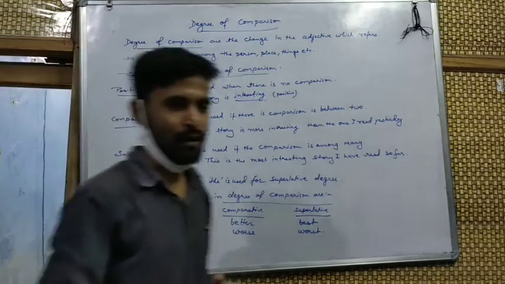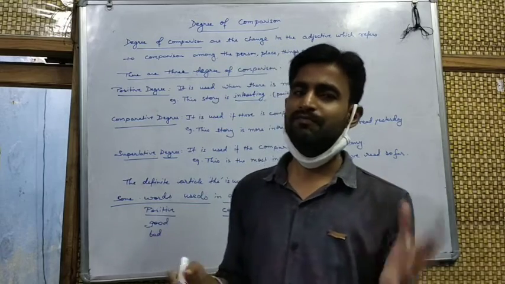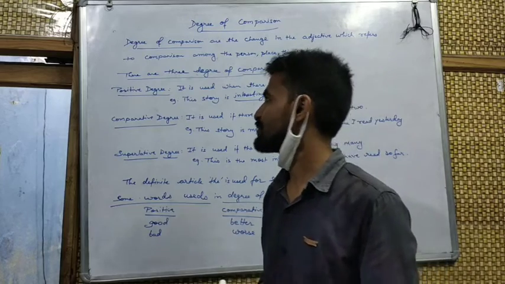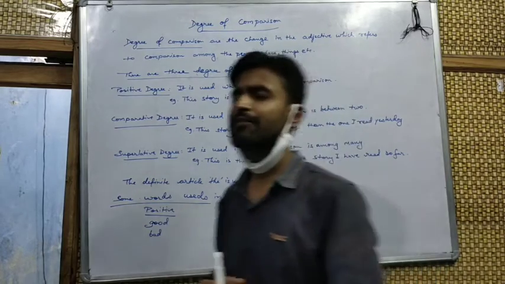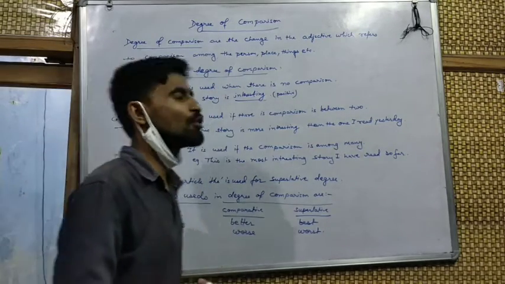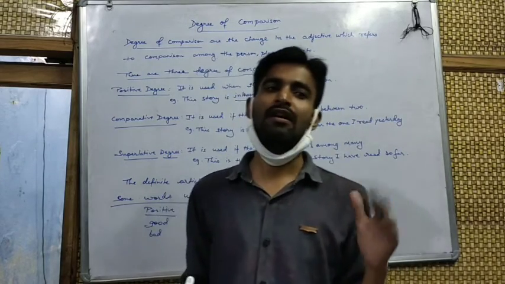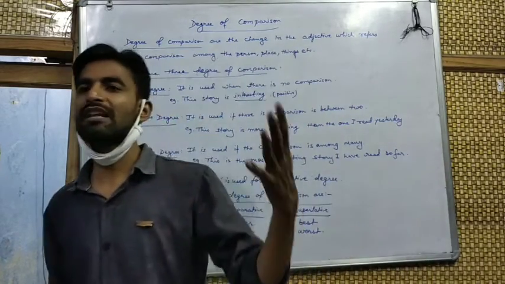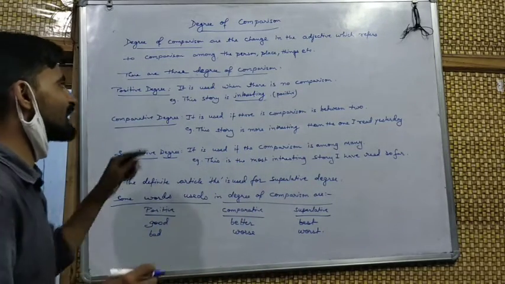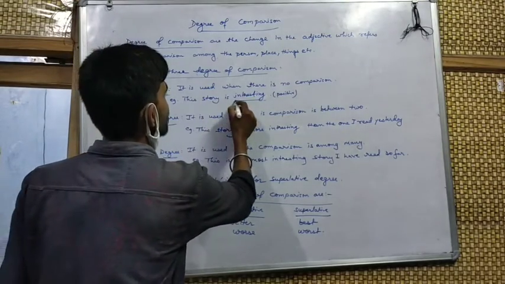There are three degrees of comparison. We all know about these three degrees of comparison, and it is very common. This is the first degree of comparison, the positive degree. It is used when there is no comparison between any two. When there is no comparison, then we use this positive degree. Just like I have taken an example to make you clear: this story is interesting.